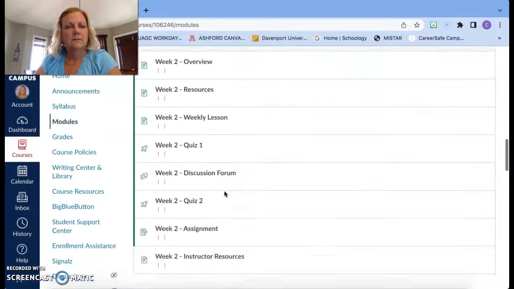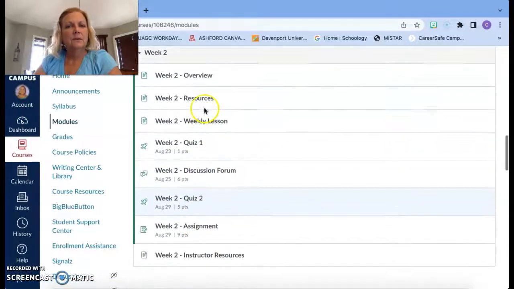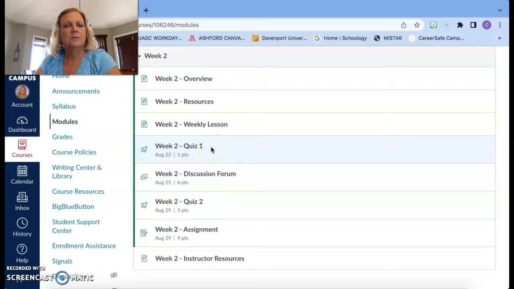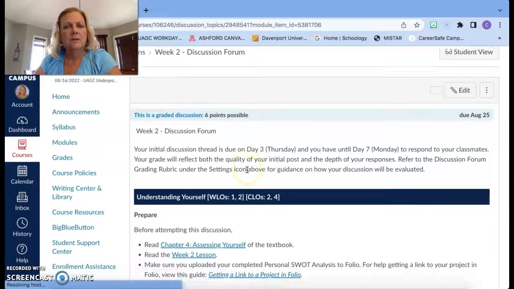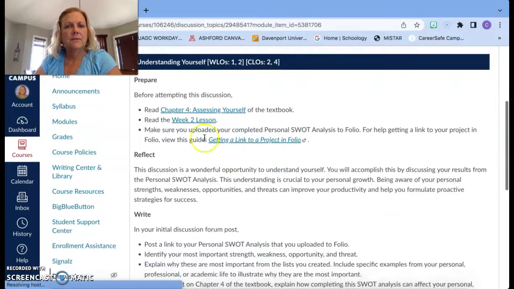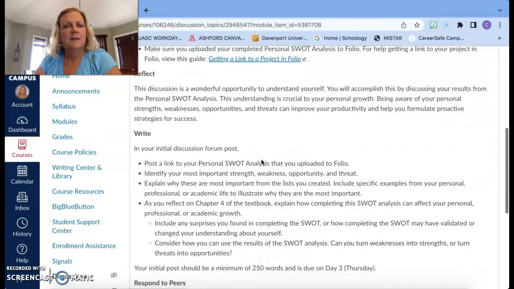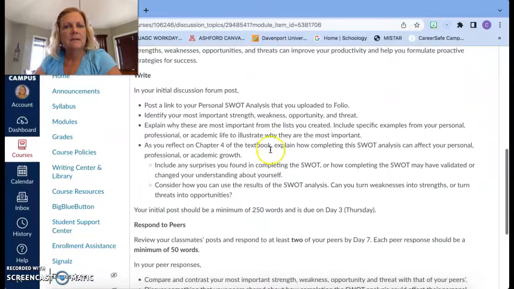Okay, going back to week 2. You'll click on quiz 1 to take your personal SWOT analysis quiz with this one. And then here's your discussion forum. You're going to want to make sure that this is completed by Thursday. They want you to read chapter 4 first and then read week 2 lesson. And then you can reflect on this information before you start to put together your writing.